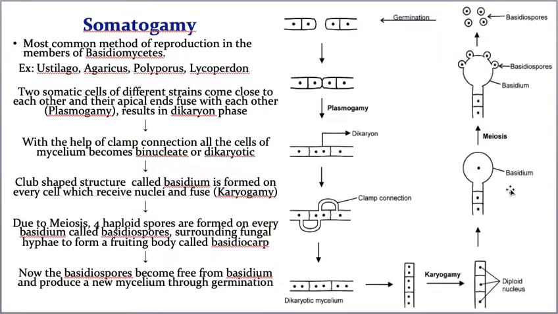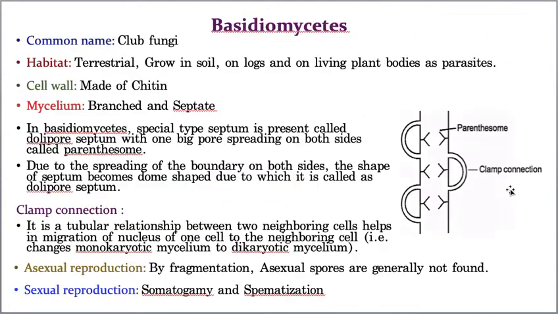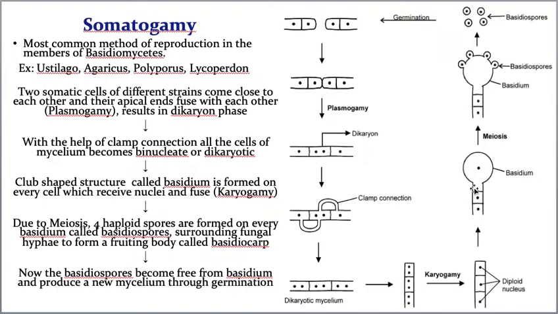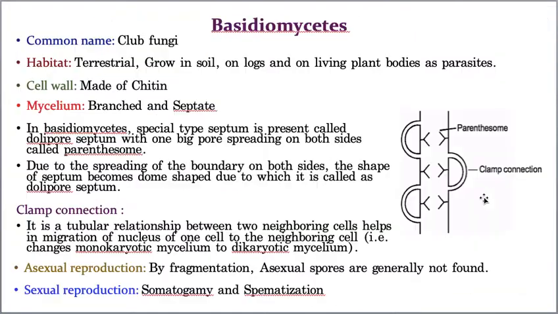because it is producing a special sac like structure called as basidium. That is the reason why this fungus is called as basidiomycetes. Now you understand why it is called as basidiomycetes. Now this sac like structure is a club shaped sac, है ना. It is looking like a club shaped sac, that's why it is called as club fungi. Now you understood why it is called as basidiofungi? Try to answer it. Because it is producing a club shaped sac like structure called as basidium, that's why it is called as basidiomycetes. And this basidium is present in club shape, that's why it is called as club fungi. I think so you understood.